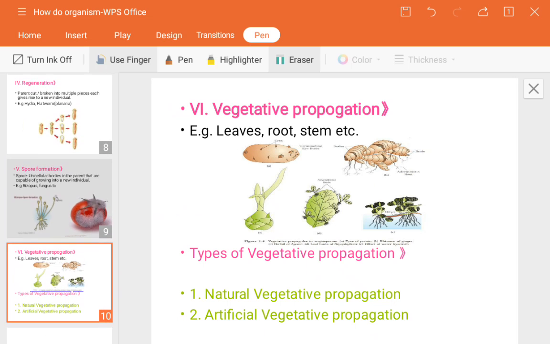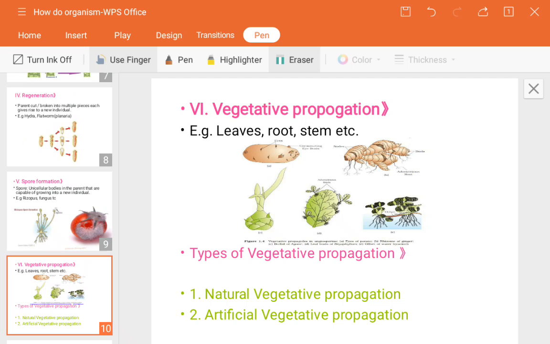Next is vegetative propagation. What does it mean? See, vegetative propagation is one method of asexual reproduction which takes place in plants only. That's why it is named vegetative propagation. Vegetative means common type of plants. So in which type of plants does it take place? It takes place in plants which reproduce asexually with the help of leaf, root, stem, and buds. So these are the few parts of the plants through which vegetative propagation takes place.